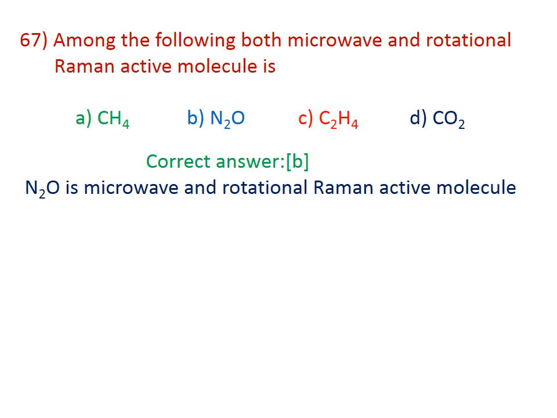67. Among the following, both microwave and rotational Raman active molecule is. The correct answer is B. N2O is microwave active as well as rotational Raman active because it is a linear molecule without a center of symmetry. N-N-O, there is no center of symmetry present. Therefore, it is microwave active and rotational Raman active.